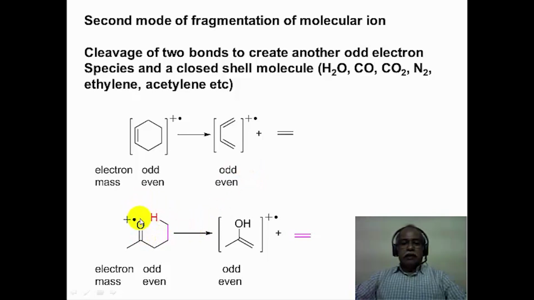The hydrogen is migrating to the oxygen, resulting in the formation of the enol, which is registered as the radical cation, and a neutral molecule of ethylene corresponding to this particular fragment is released. We will see the mechanism of the retro-Diels-Alder reaction and the McLafferty rearrangement in a while.